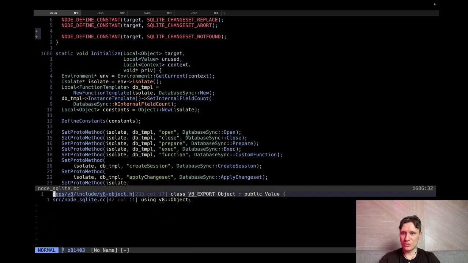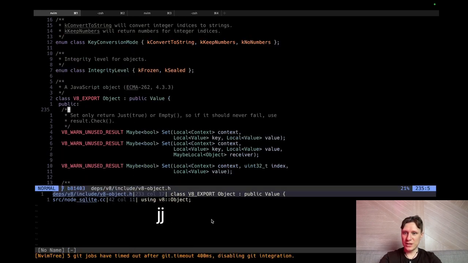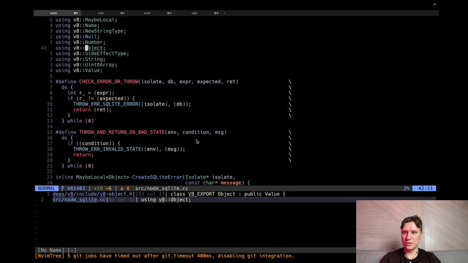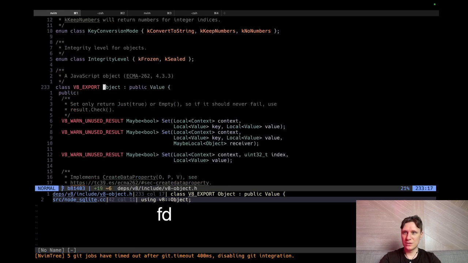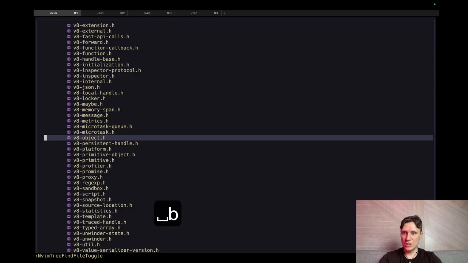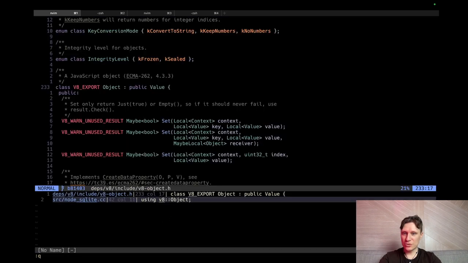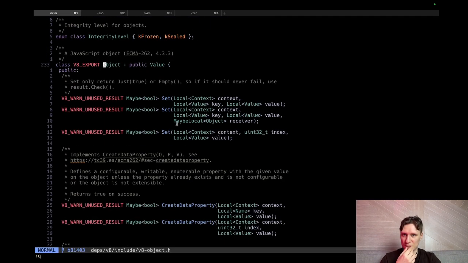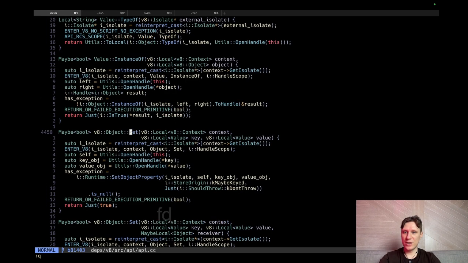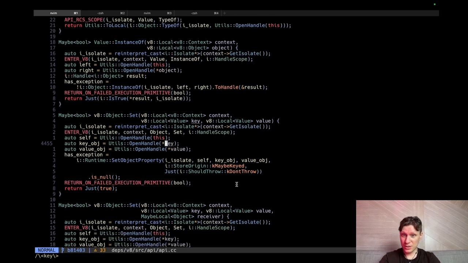So we have the object of V8, which is the core thing. Object. Do we have an implementation of this object? Set. Okay, I want to find the implementation. Okay, set. Key. Okay, how does V8 use the key? It constructs utils open handle.